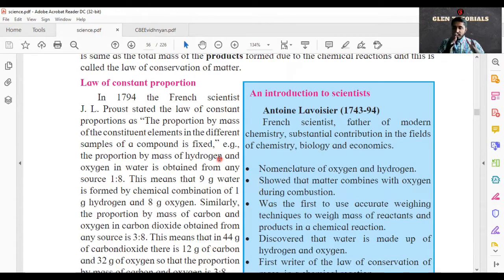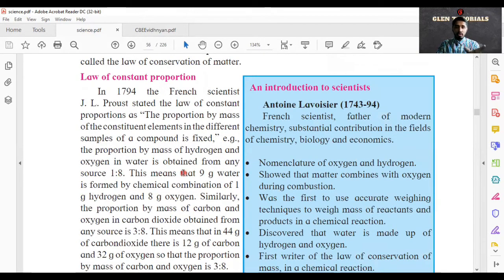J.L. Proust was a French scientist who invented the constant proportion law. Now what is the meaning of this constant proportion? The proportion by mass of a constituent element in the different samples of a compound is fixed. Same thing I keep saying. I'm giving you a basic example of tea again and again because we almost have tea every day. Constant proportion of everything is important.